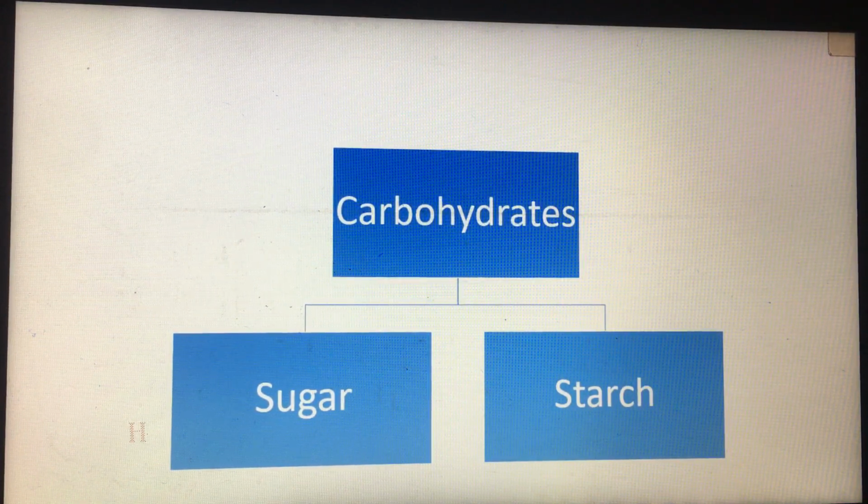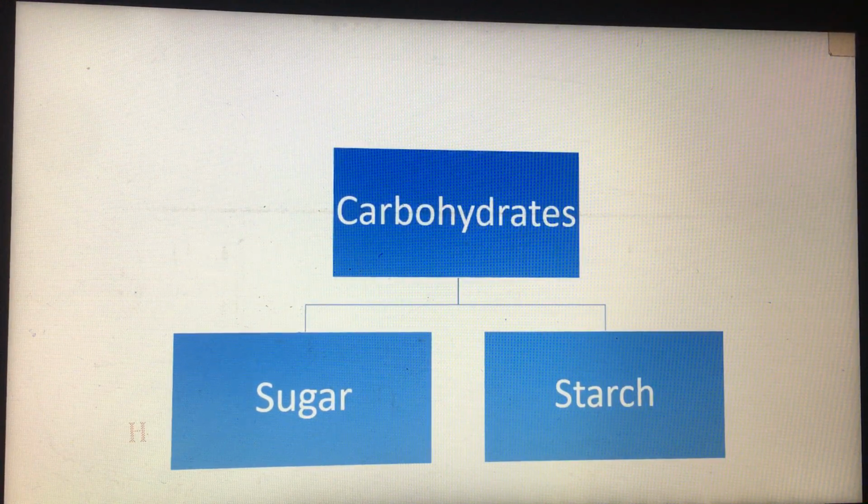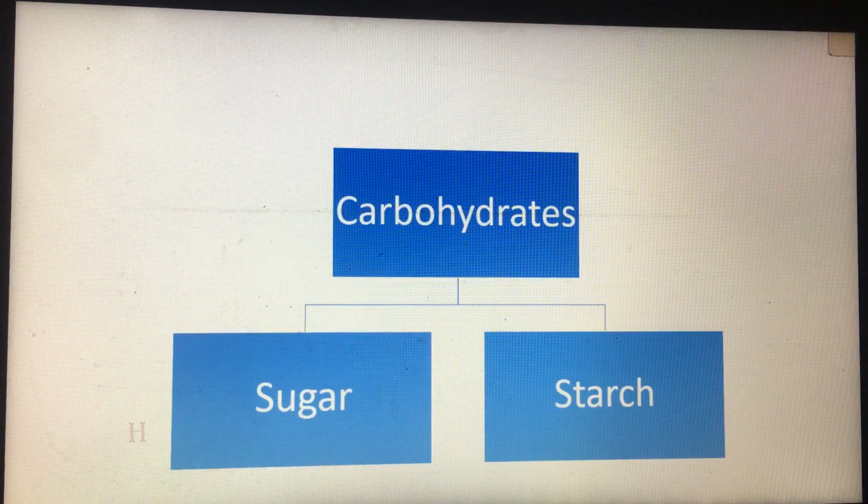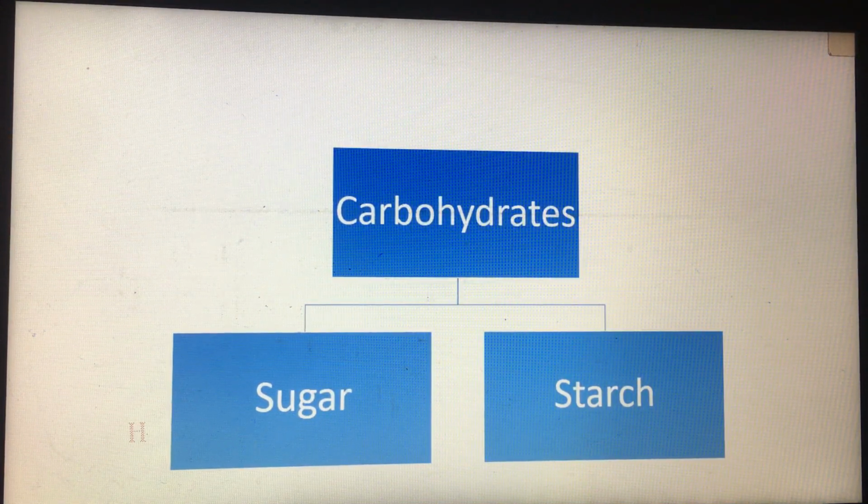So starch is called slow release carbohydrate. Again, refined sugar is absorbed very rapidly, so sugar gives a sudden uplift of energy. But starch is digested and absorbed more slowly, so we call it slow release carbohydrate.